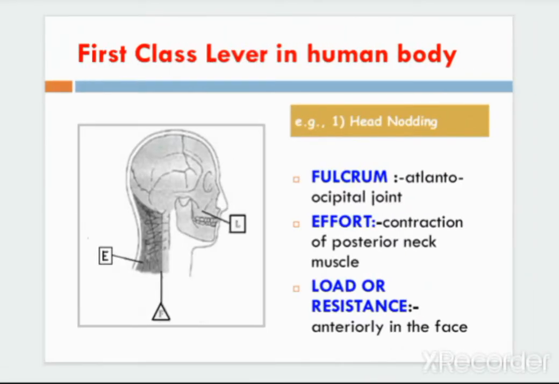Now we'll see the anatomical examples. In a first class lever in the human body, an example is head nodding. Here the fulcrum is the atlanto-occipital joint, effort is the contraction of the posterior neck muscles, and the load or resistance is anteriorly in the face.